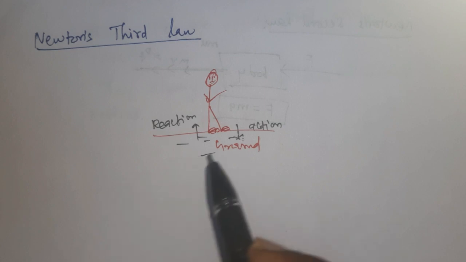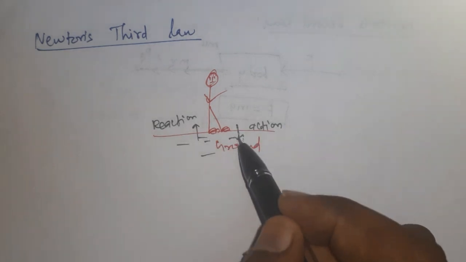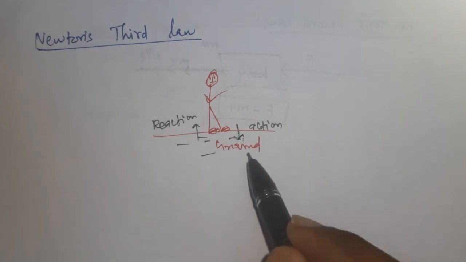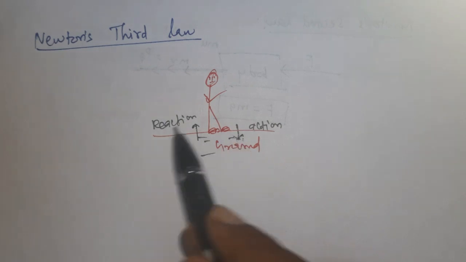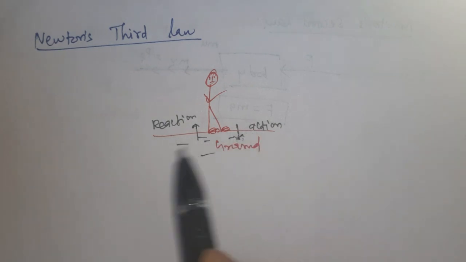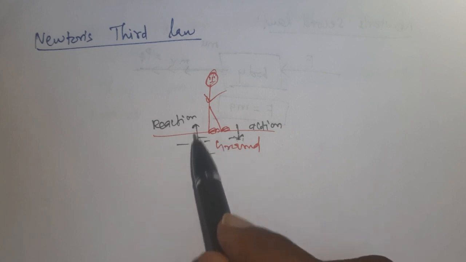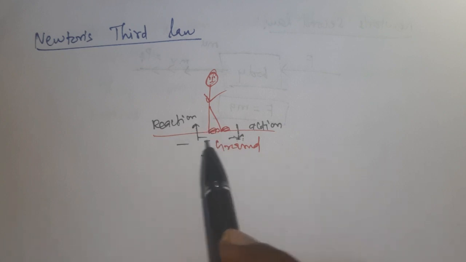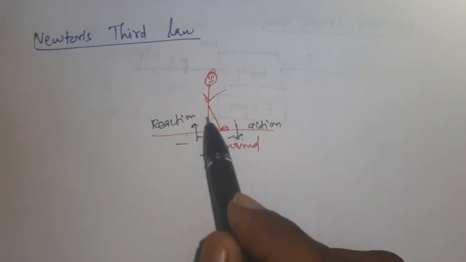One more thing, these forces act on two different bodies. Action acts on the ground, but reaction acts on us. So for every action, there is an equal and opposite reaction. They always act on two different bodies. One force acting on the ground, one force acting on us.